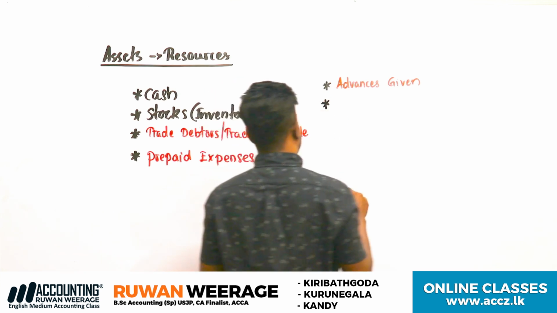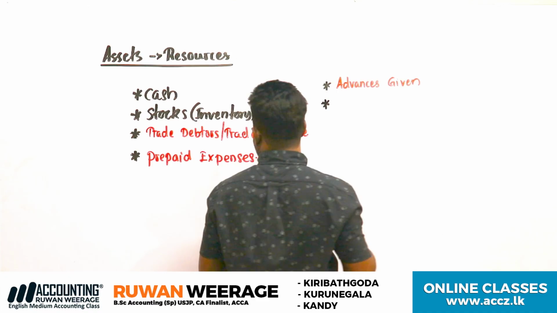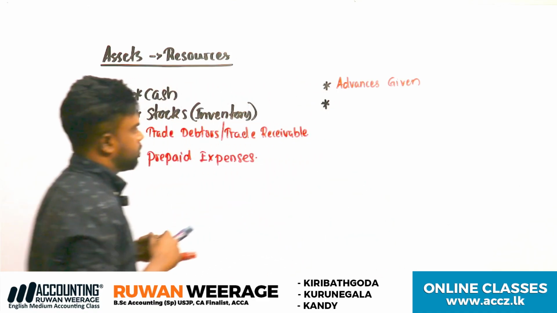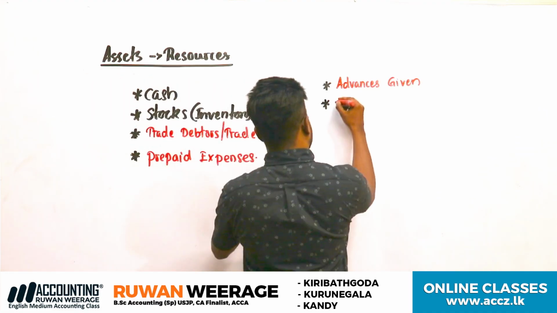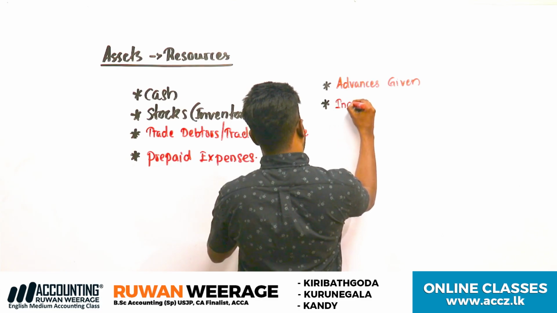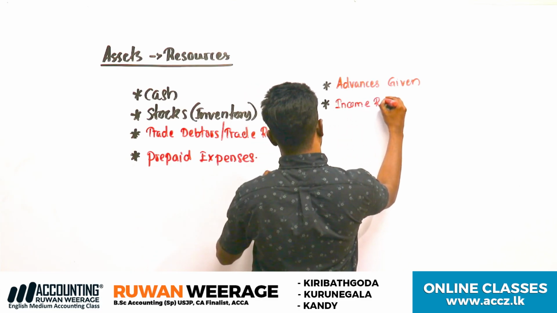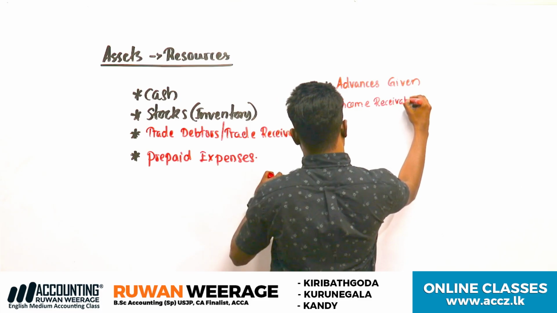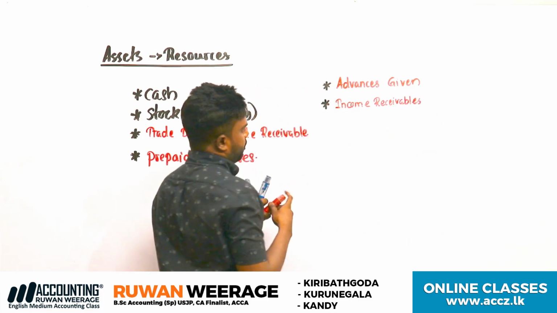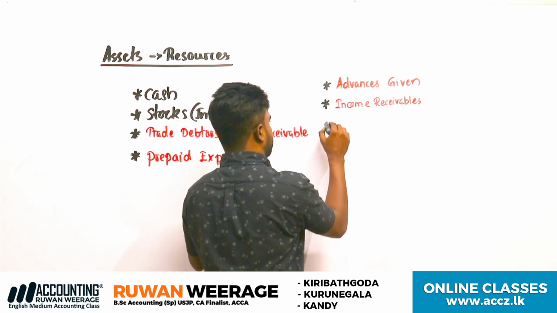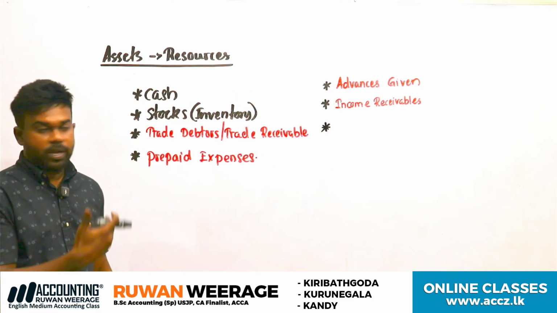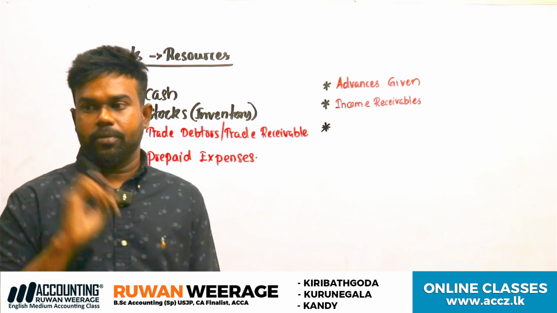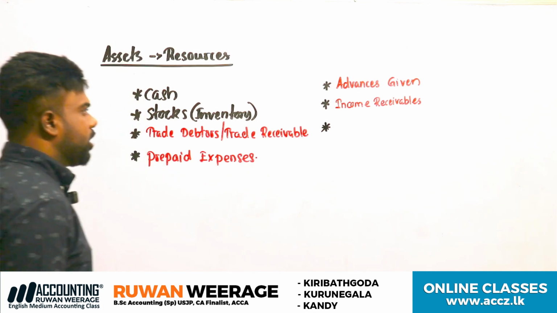Next one, income receivables. Special assets. That's why I've written them in red color pen. Income receivables.